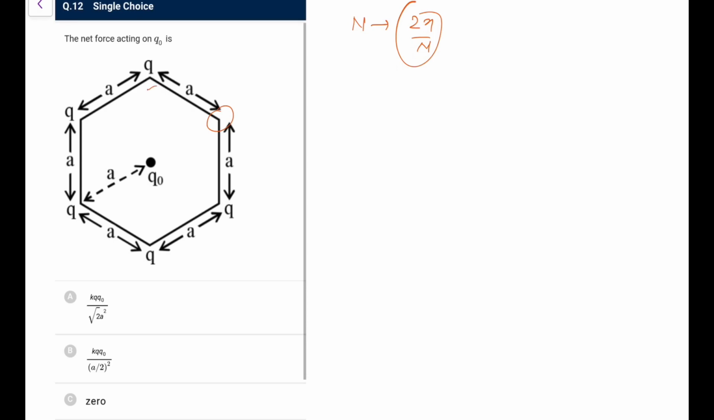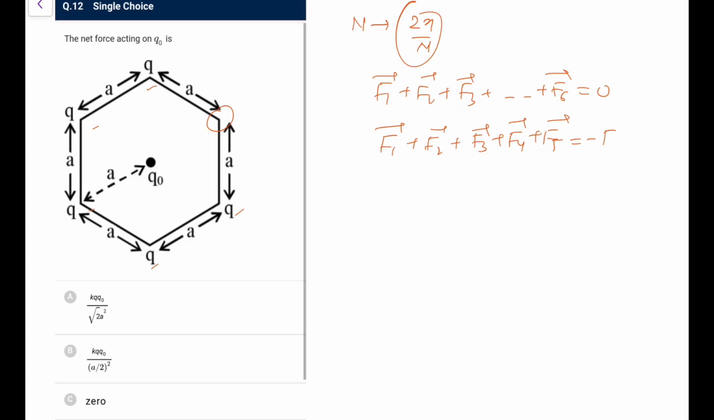What we can say, 1, 2, 3, 4, 5, 6. So what we had, F1 plus F2 plus and so on, if all forces were acting, then it would have been 0. But F6 is not present, that means F1 plus F2 plus F3 plus F4 plus F5 is the resultant, and from above that would be equal to minus of F6.